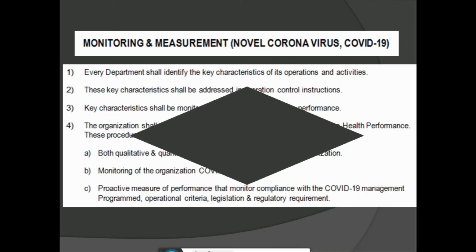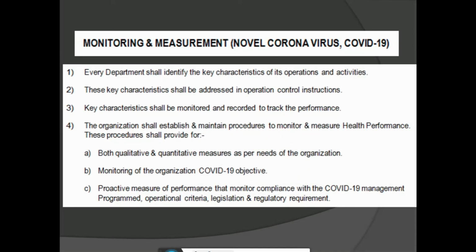You have to mention monitoring and measurement of novel coronavirus COVID-19. Every department shall identify the key characteristics of its operation and activities. Next, the key characteristics shall be addressed in operation control instructions. Next, key characteristics shall be monitored and recorded to track the performance.